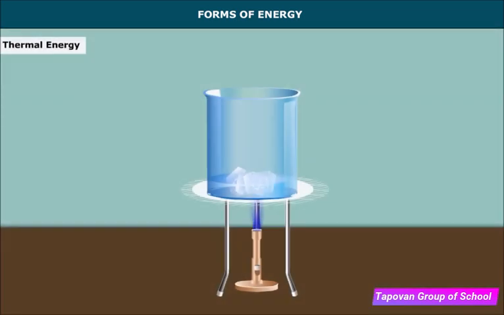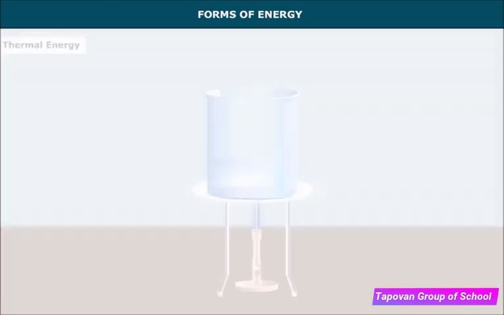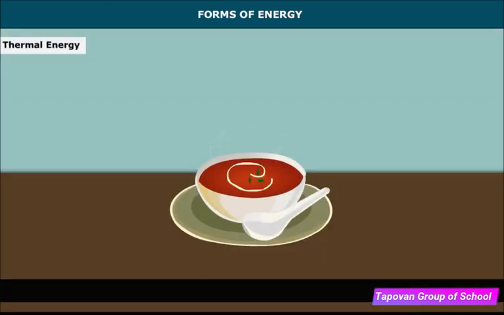Thermal energy. It is the energy possessed within an object or a system due to the movement of its particles. It is generally measured by the heat it gives off. For example, melting ice and heating soup.